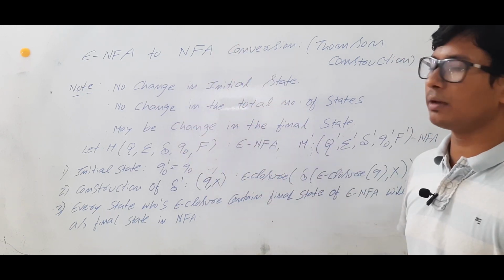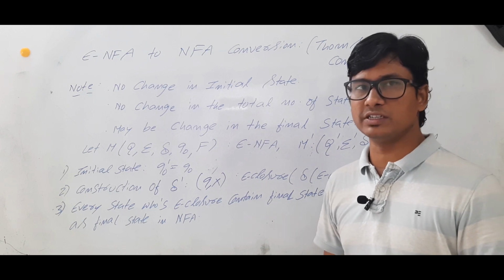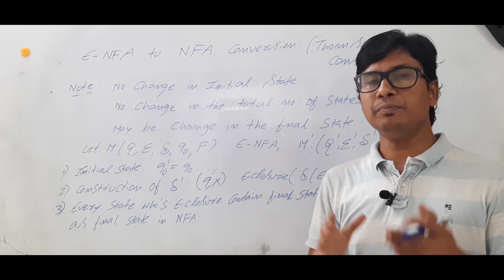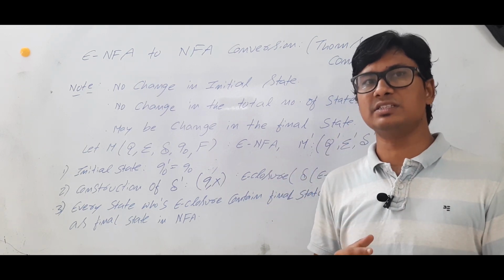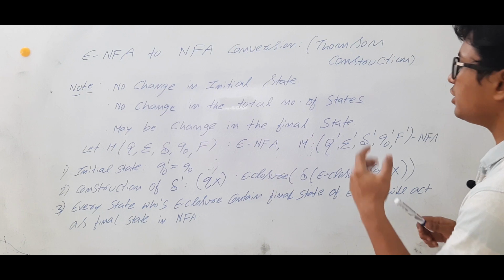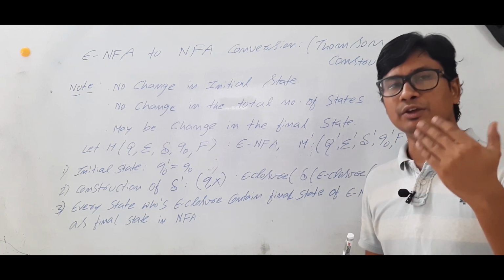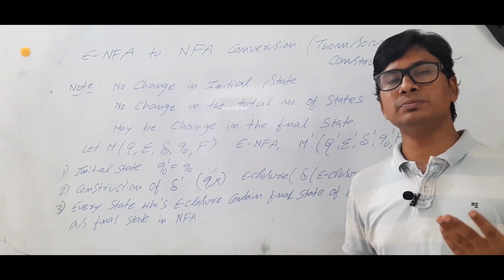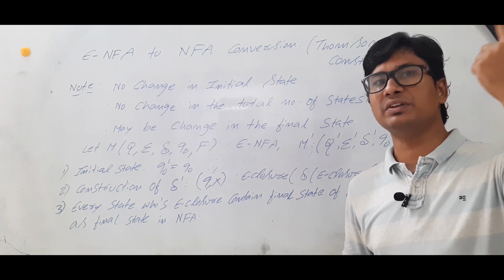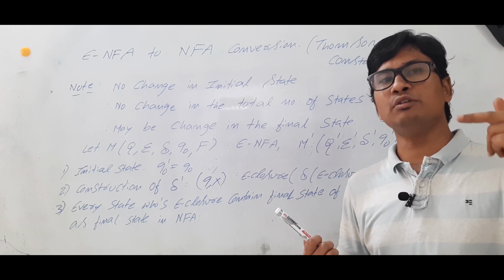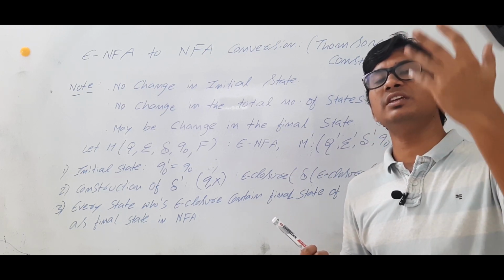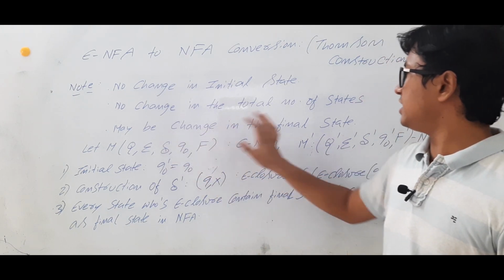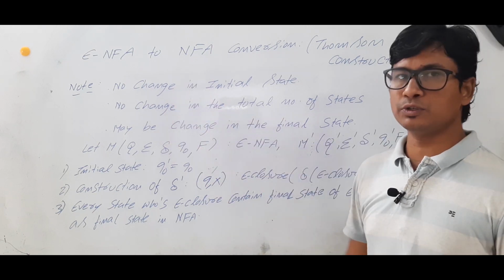No change in the total number of states. Why I am stressing this point is that when we discussed the conversion of NFA to DFA, the number of states in the DFA may increase or may not increase. In NFA, if you have 3 states, in DFA you may have 3 states or more than 3 states. How many maximum states can it be? 2 power n. So 2 power 3, 8 states maximum it can have in a DFA. Okay. Maybe change in the final state. Those are the 3 points you should remember.